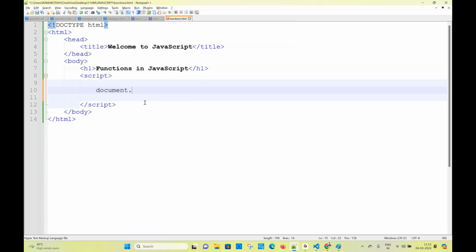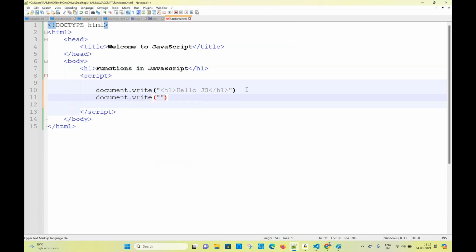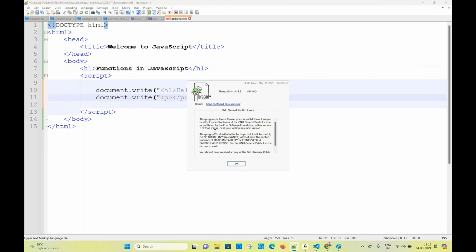document.write, hello.js. Document.write, take a para tag, open and close, and copy some para.